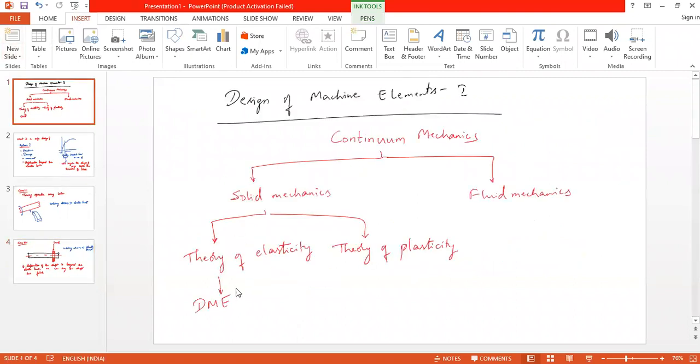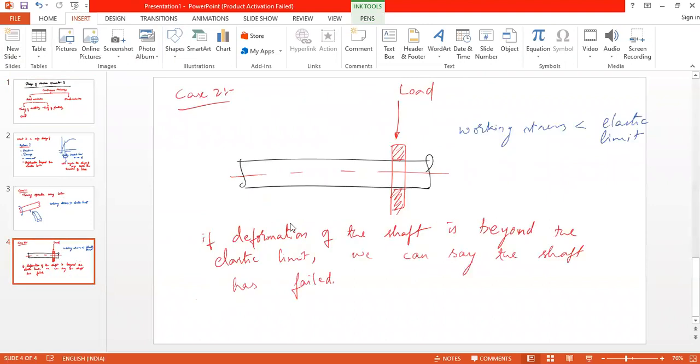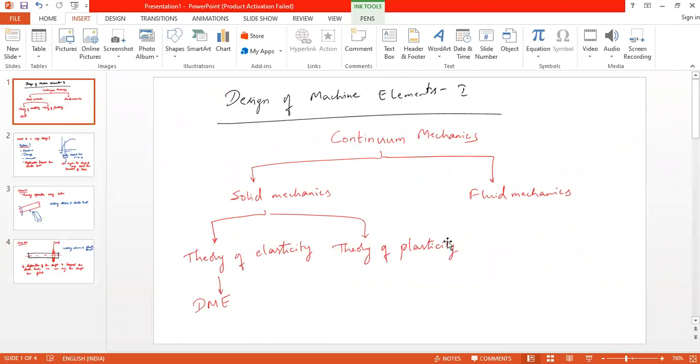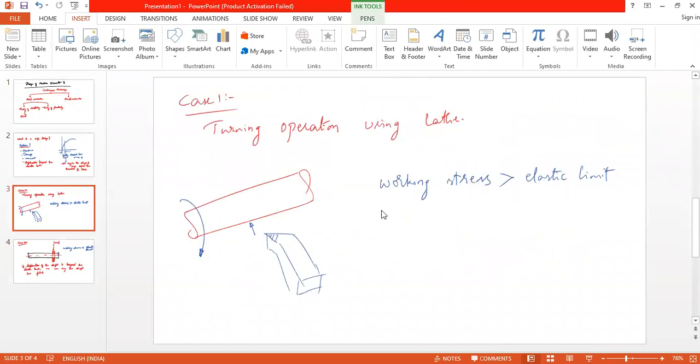And this design of machine elements will come under theory of elasticity, that is case 2. And theory of plasticity is nothing but case 1.